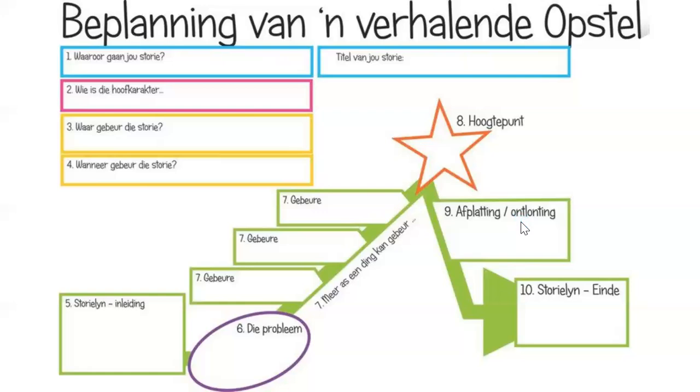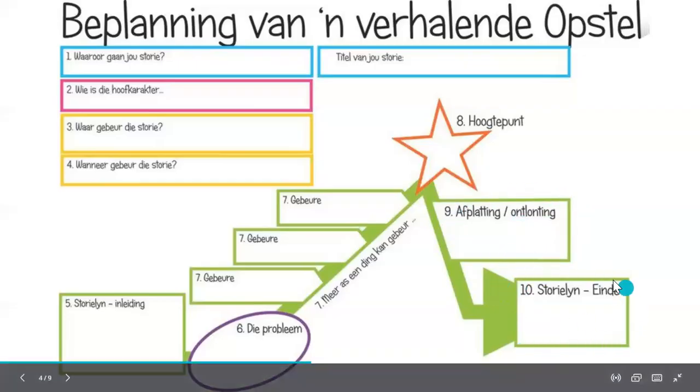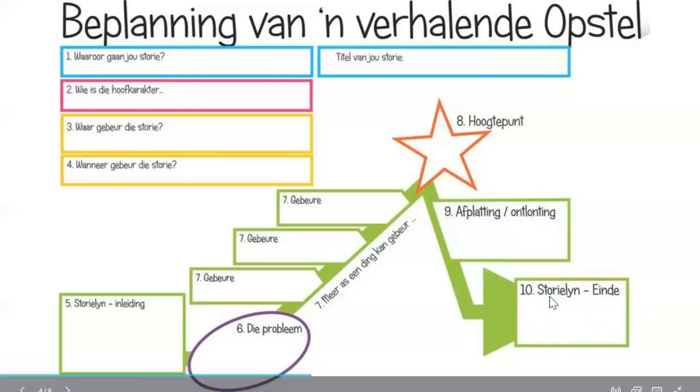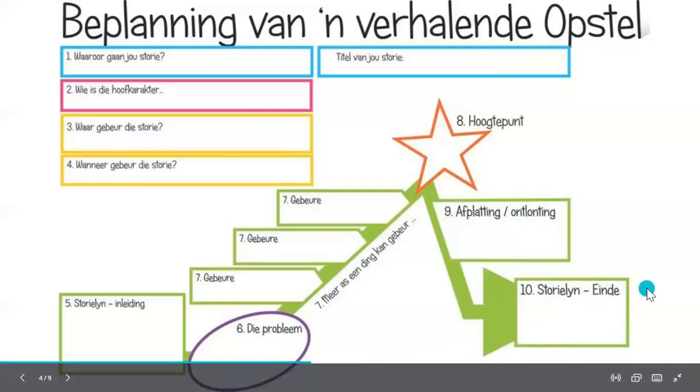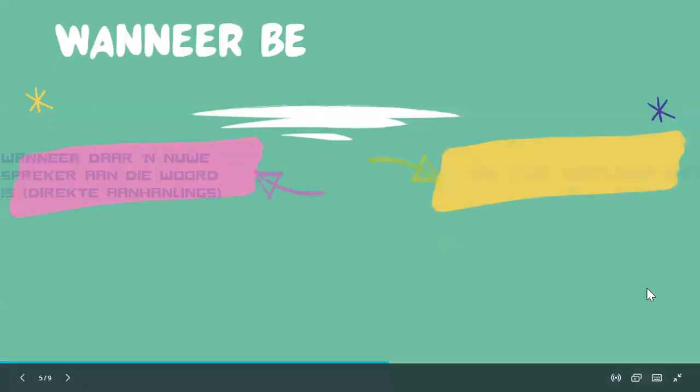So after he has solved his problem, what happens? Just a brief description of what happens. Now, obviously in mine, he hands in his painting. And then lastly, he wins the competition. All right. So just small little paragraphs to end off your story. All right. So now that our planning is complete, we can move on to the next step.